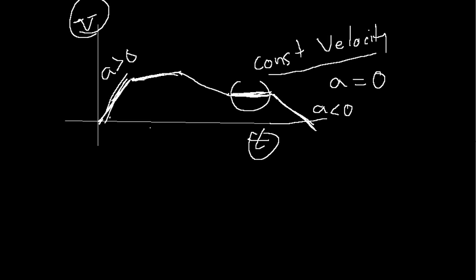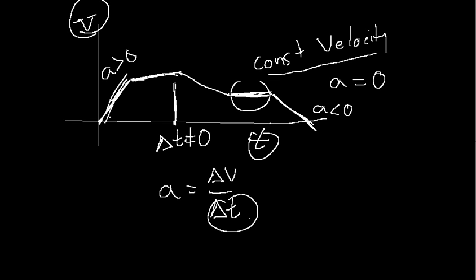Now the only straight line that's physically impossible is a vertical line. Why? Because it's going to take some time for velocity to change. Delta t cannot be 0 because acceleration is delta v over delta t.